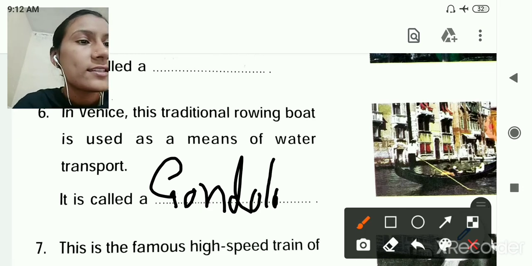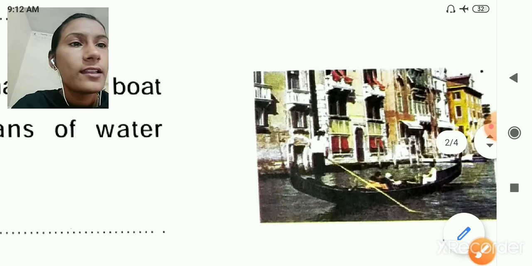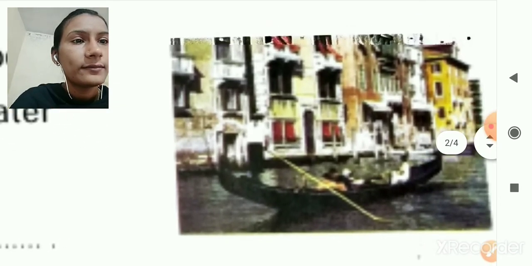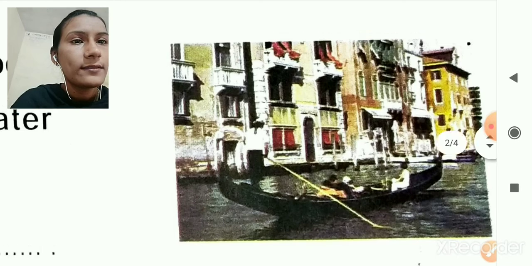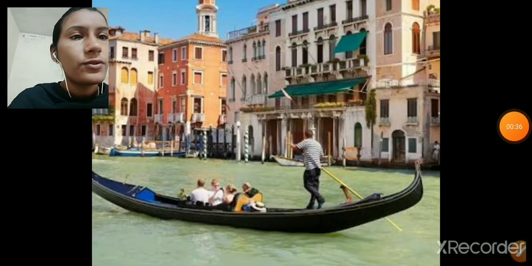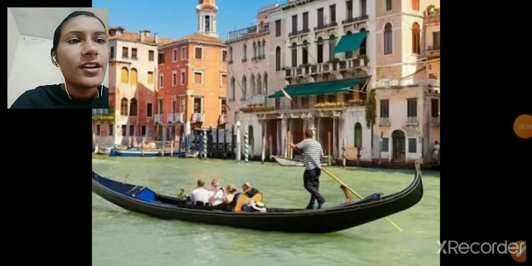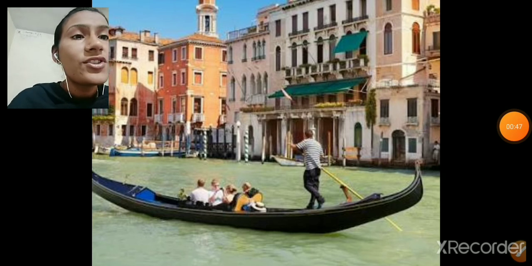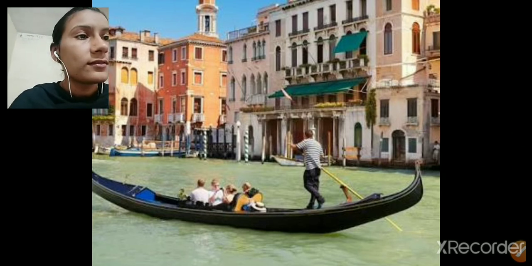You can see this is the image of gondola. This is a traditional rowing boat. You can see this is the image of gondolas as a means of water transport. And this is a traditional rowing boat.